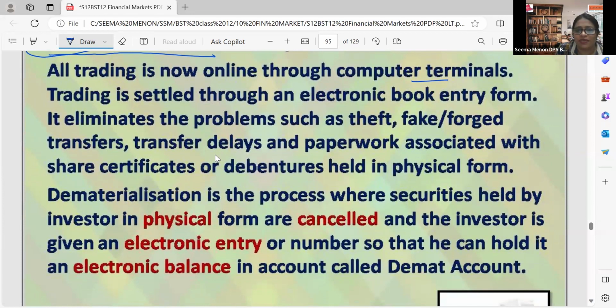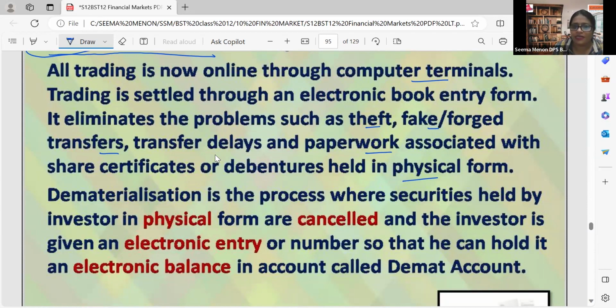It eliminates problems such as theft. If the shares are physically with us, that is a valuable thing like cash, so there is a chance of theft, or fake or forged transfers can happen with physical documents. Transfer delays: sometimes I want to sell this to some other third party, and there are procedures for transferring the ownership right. So the transfer delays can occur, and paperwork associated with share certificates or debentures held in physical form also gets delayed. These are actually the drawbacks of the physical form.